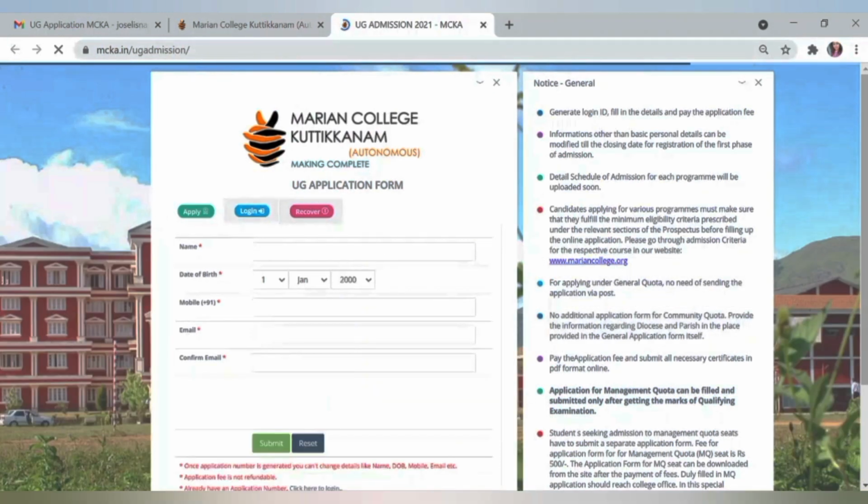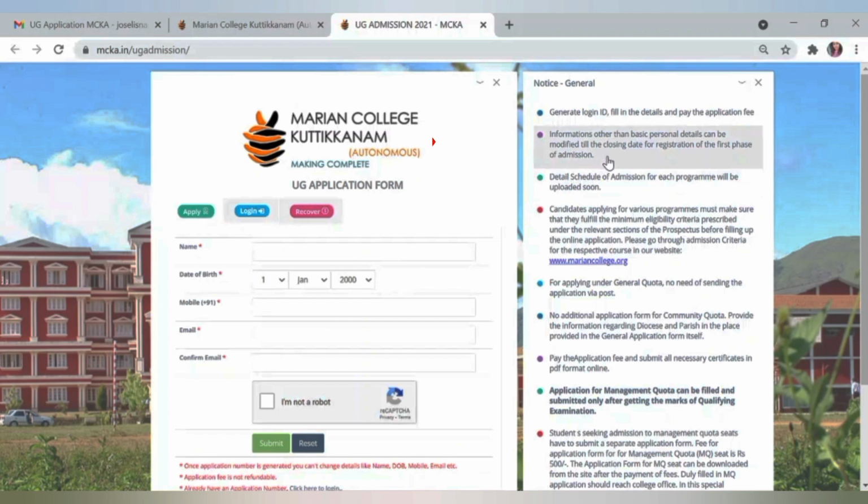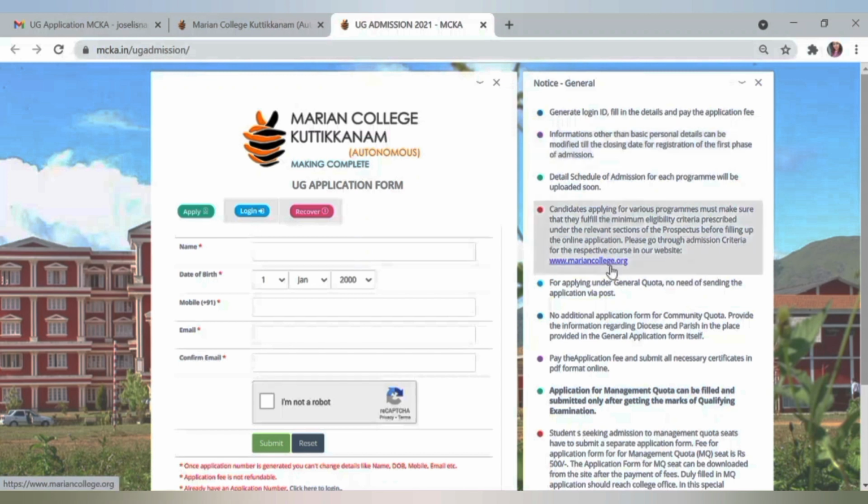Before giving all the required details here, you may go through these instructions carefully. Information other than basic personal details can be modified till the closing date for registration of the first phase of admission. If you are applying under general quota, no need to send the application via post. No separate application for community quota. This quota is available for Christian students belonging to the Diocese of Kanjirappally, and you can provide the information regarding diocese, parish in the place provided in the application form itself.